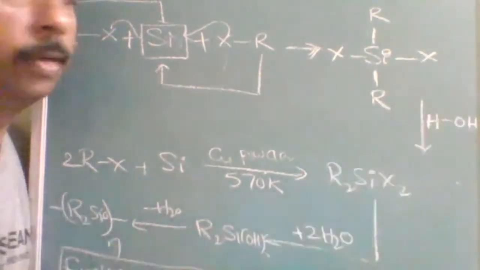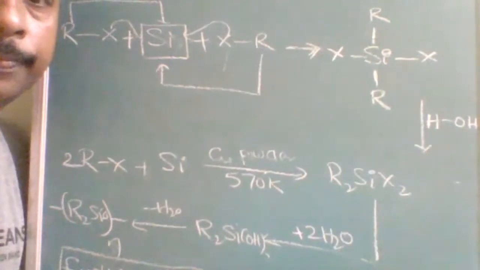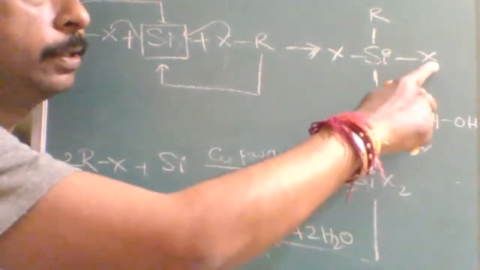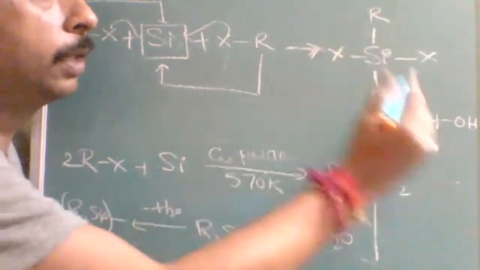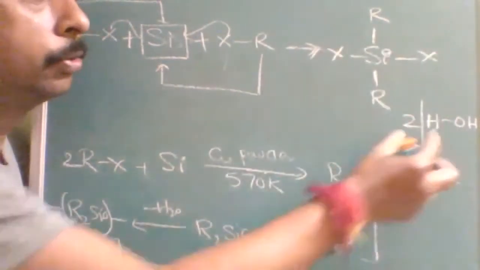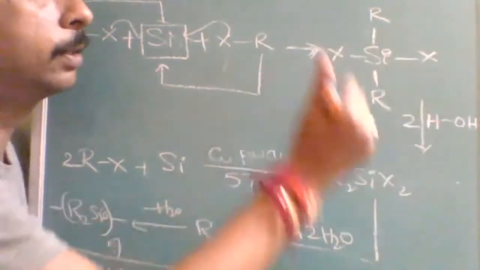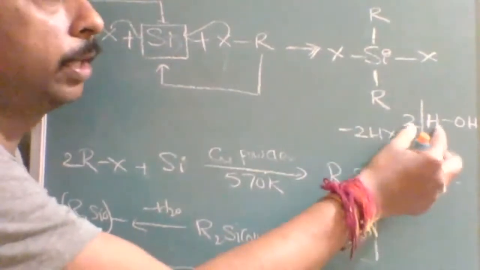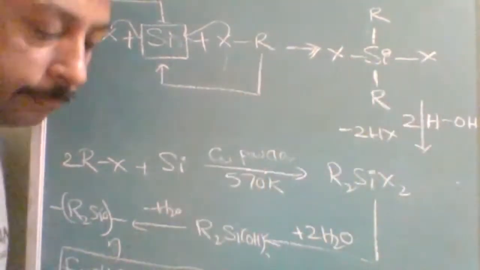Hydrogen of the water will react with what? Very good, X. Hydrogen is positive, X is negative. So two X are there, then I will take two HOH. Is it understood? So two hydrogens and two X's will be eliminated as 2HX.